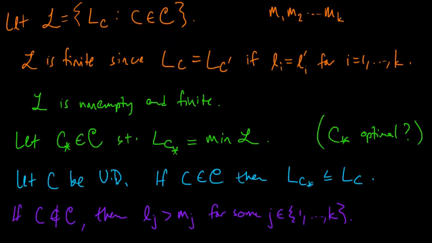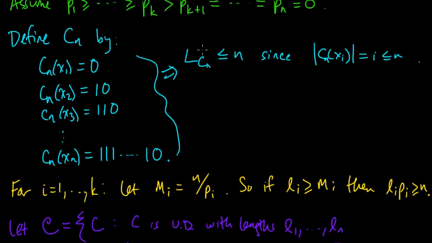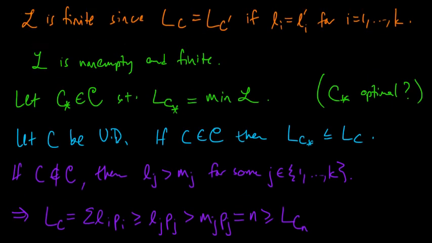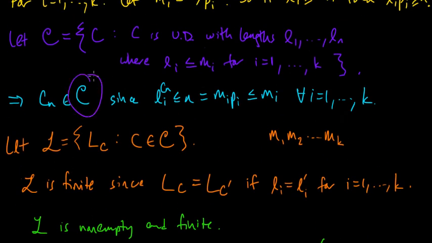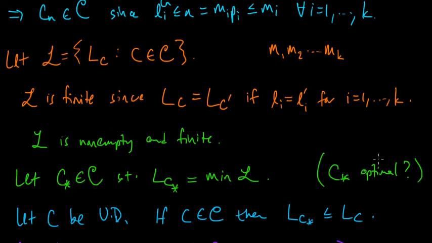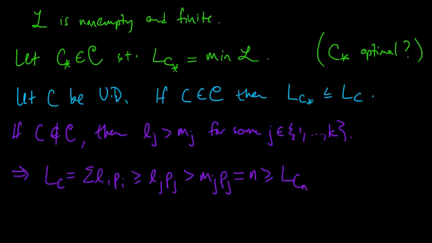And n, we know, is greater or equal to the expected code word length of this reference code. So that's another place where our reference code comes into play. And our reference code, remember, is in this set C, so its expected code word length is in this set L. And so therefore the length of our hopefully optimal code is at least as good as the length of this Cn, our reference code.